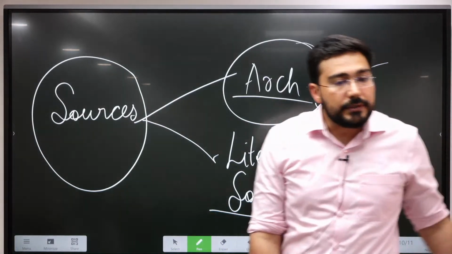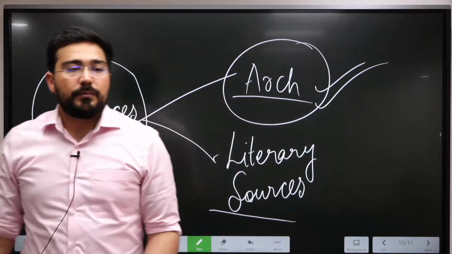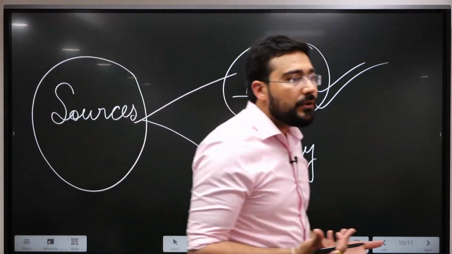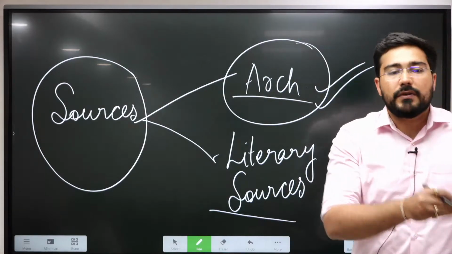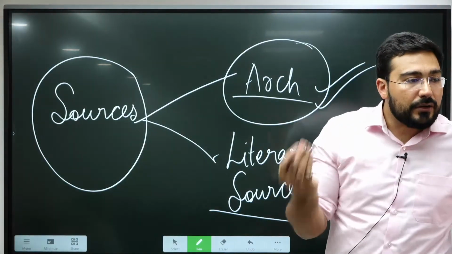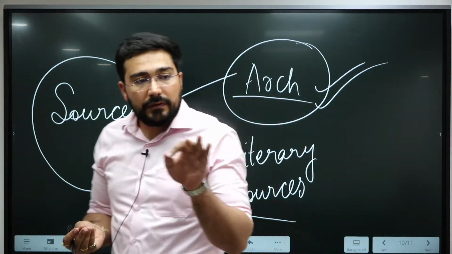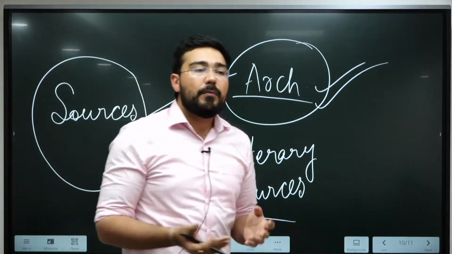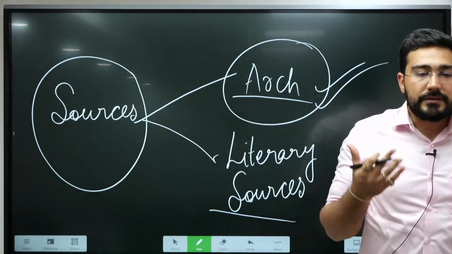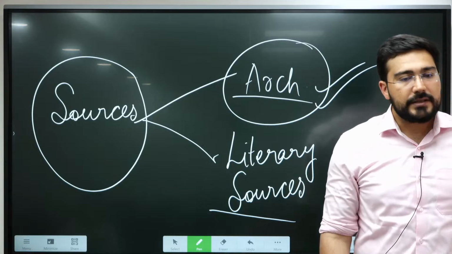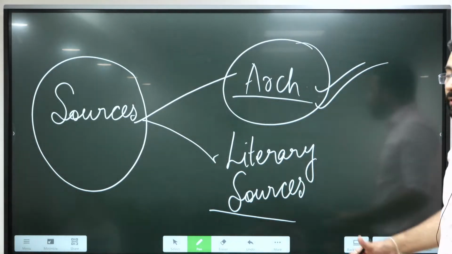Archaeological sources. Because by that time the invention of writing had initially not happened, and when it did happen during the time of the Indus Valley civilization, they developed a script, but it has not been deciphered till now. It has some 400 signs and they are not deciphered.